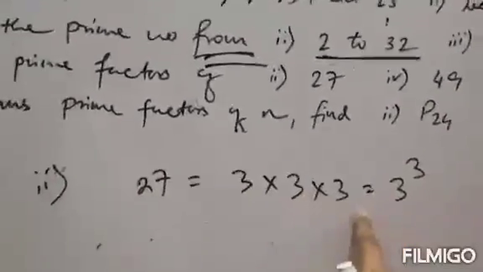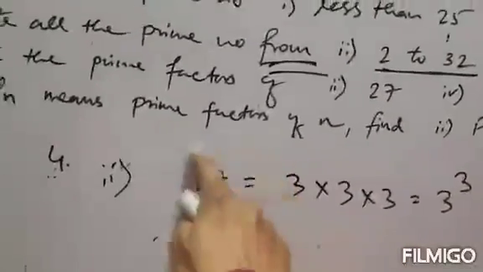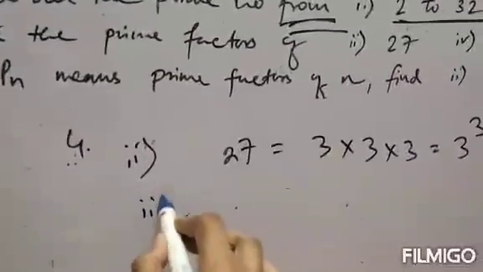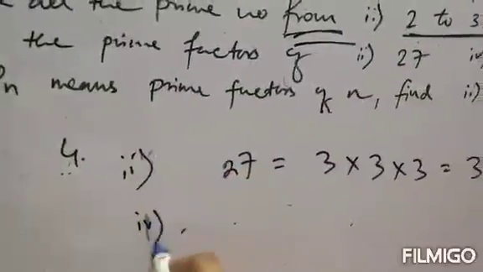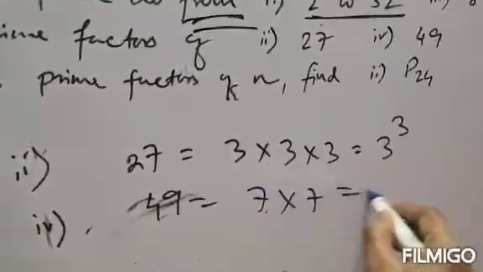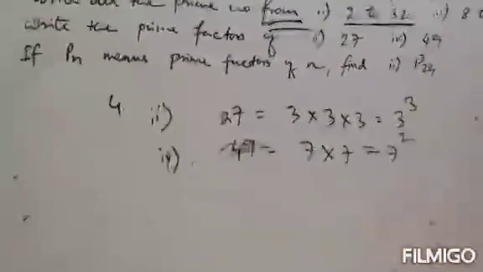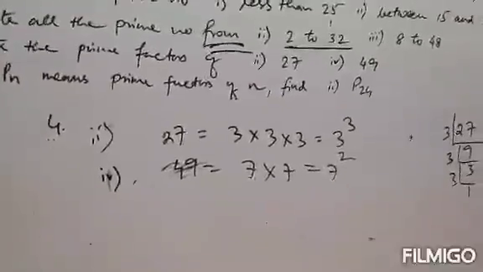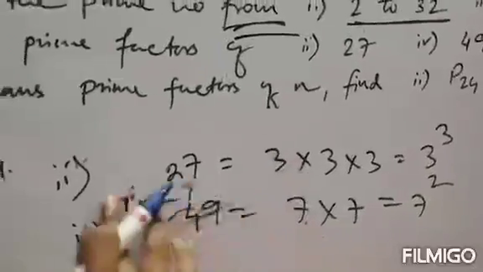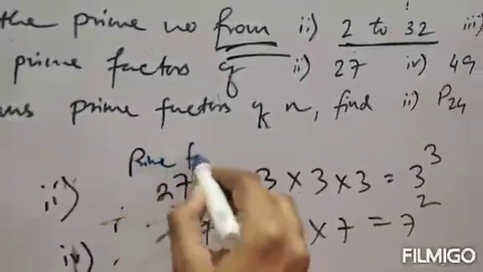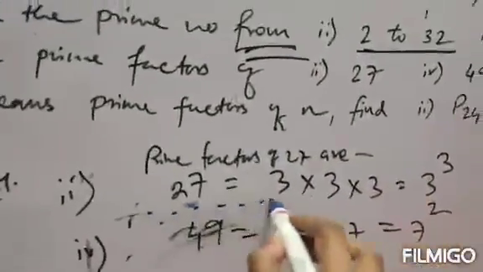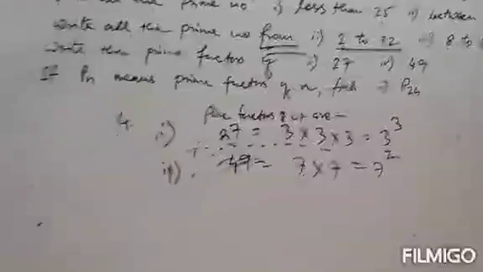If it says prime factors of 27, these numbers should be prime. Next, question number 4, 49. That is also 7 into 7, that means 7 square. So the prime factors of 27 are 3 into 3 into 3, and you can write it like this. The prime factors of 49 are 7 square. Clear?